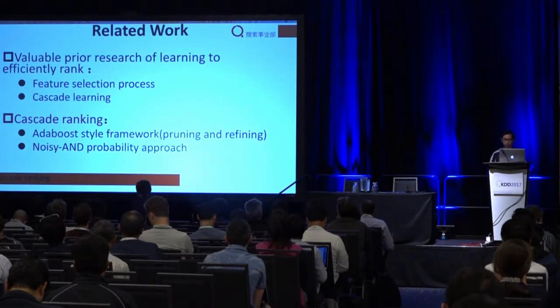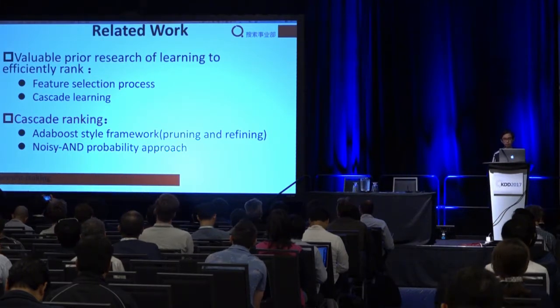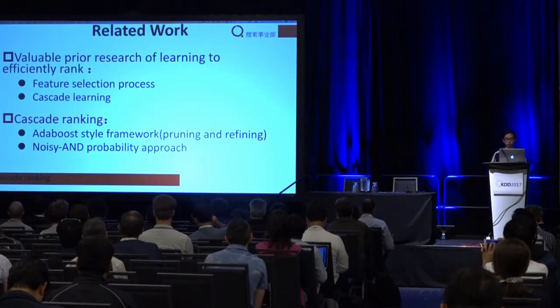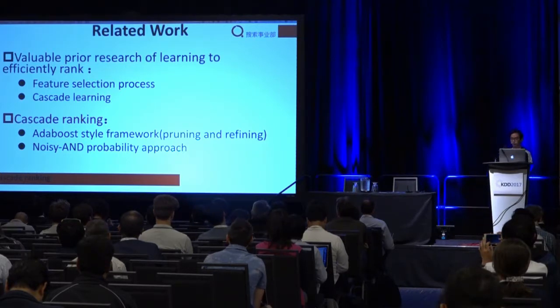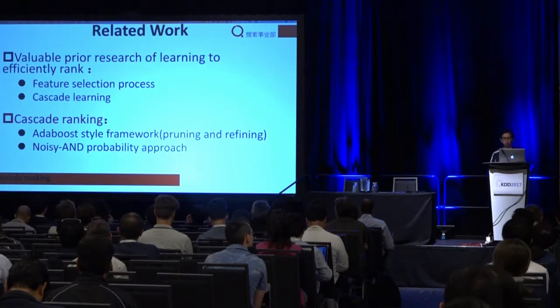And this algorithm, cascade learning, has also been applied in ranking applications. Some of the research applies the Boosting-style framework with 2 functions. In each stage, one function prunes the input, and the other refines the rank order. An alternative to the Boosting cascade ranking framework is a noisy probability approach, in which whether an item can go from one stage to the next depends on a simulated probability rather than a threshold.